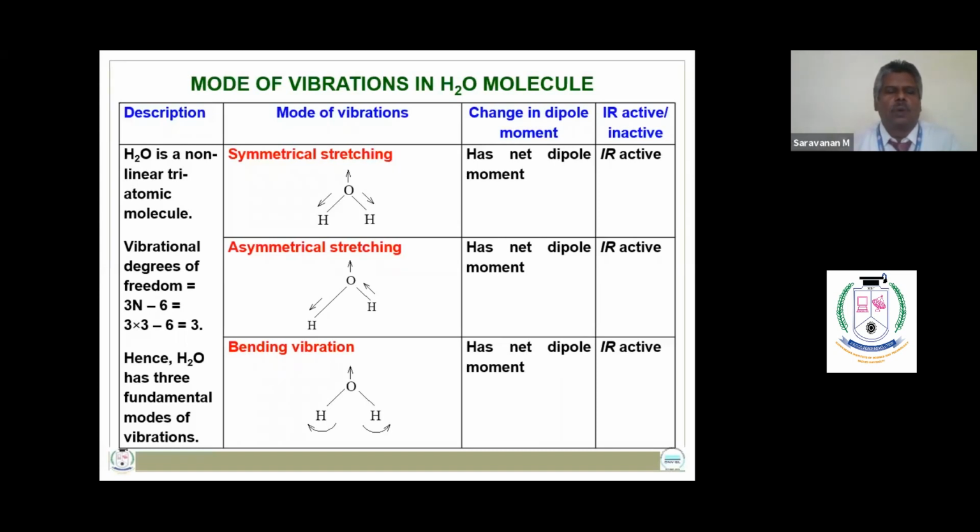Therefore, water has 3 fundamental modes of vibrations, namely symmetrical stretching, asymmetrical stretching, and bending vibrations. All the 3 modes of vibrations have net dipole moment, and hence they are IR active.